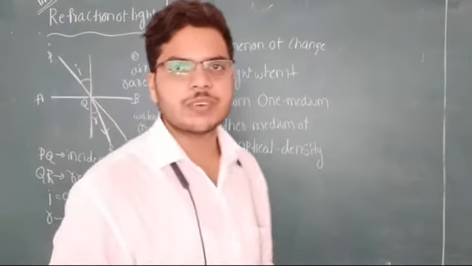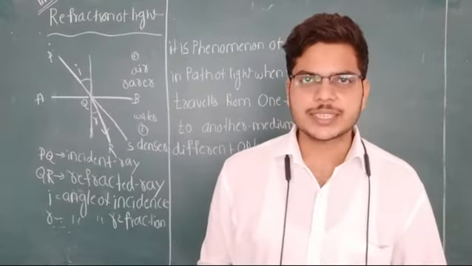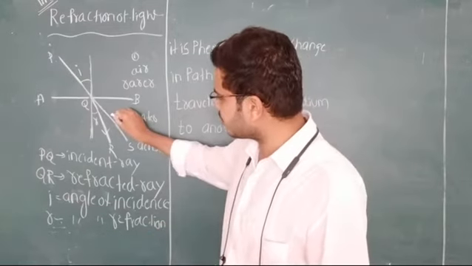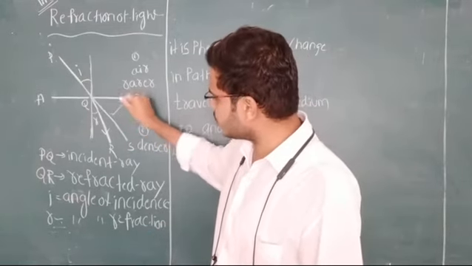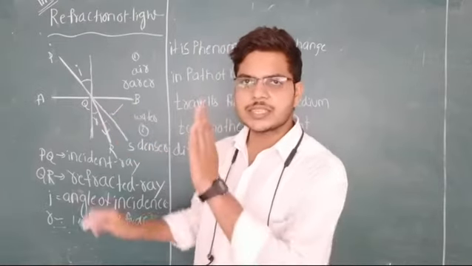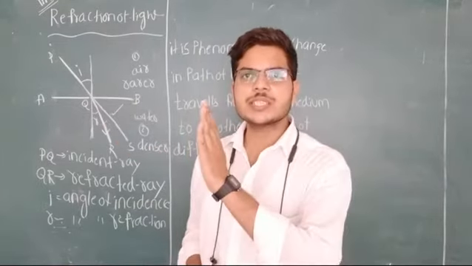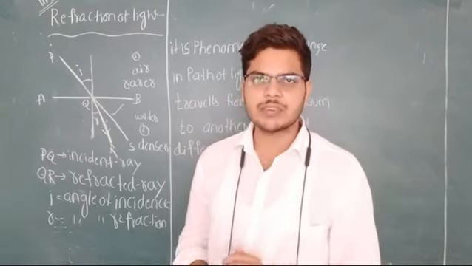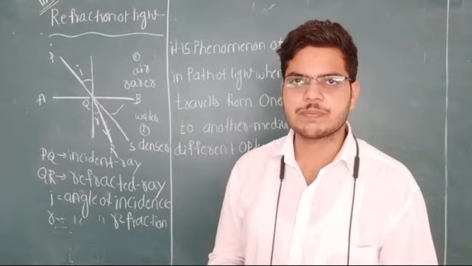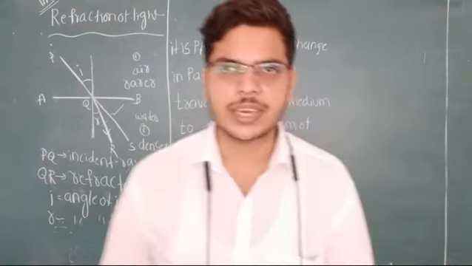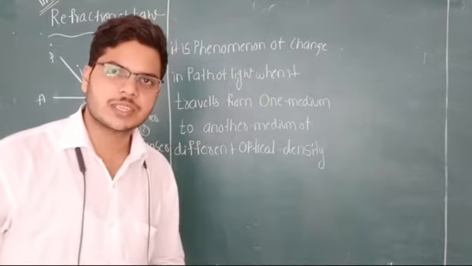Now, what is the meaning of refraction? It is the change in the path of the light. Actually, the light must go along this path, but due to the change in the medium, it goes along this path. It is deviated, or bending, or there is a change in the path of the light. This phenomenon is known as refraction of light.